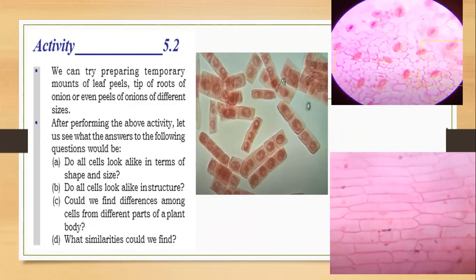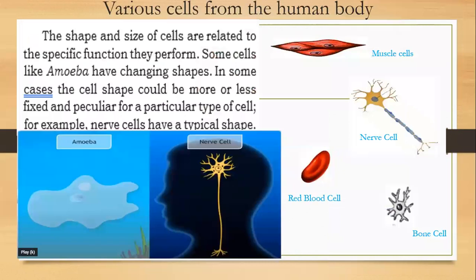We know cells of multicellular organisms are different in shape and size. Here you can see different shaped cells. Is it? The cells of different organisms are different. The cells of different parts of the plant body are different in shape, size and structure. What similarity do they have? They all have a plasma membrane. They have cytoplasm and they have a nucleus. The shape and size of cells are related to the specific function they perform.